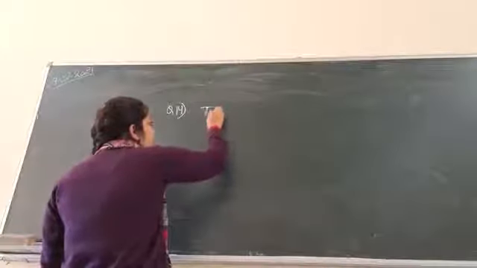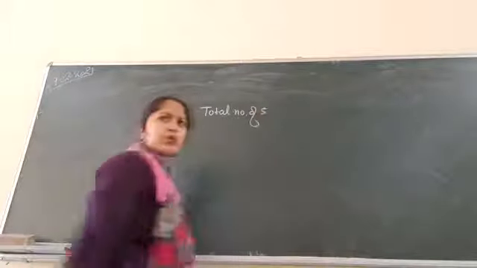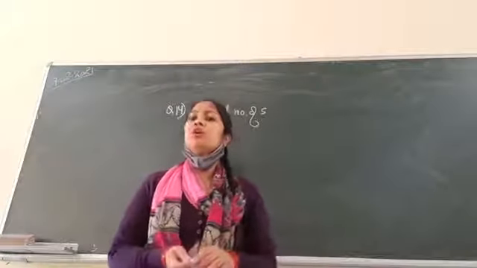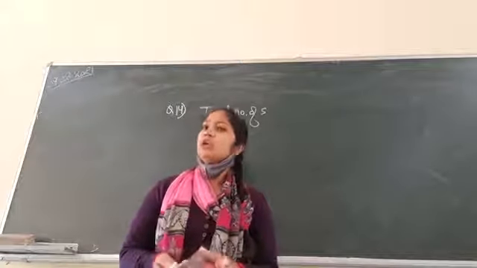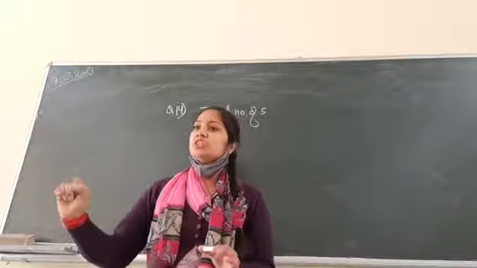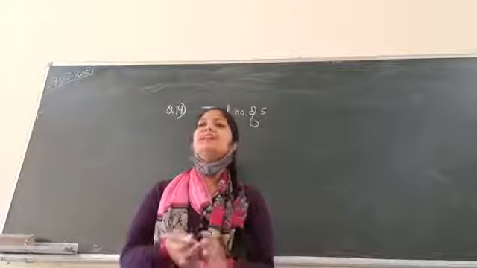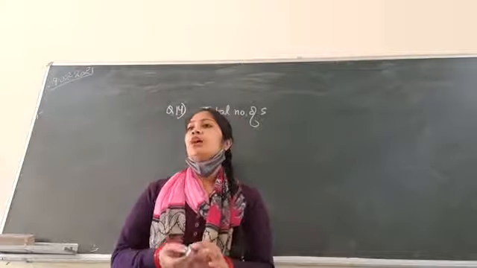Question number 14. I think you can do this yourself. You will write total number of switches equal to 80. Number of defective switches equal to 6. Therefore, number of good switches or switches which are not defective equal to 80 minus 6, and that is equal to 74, right?